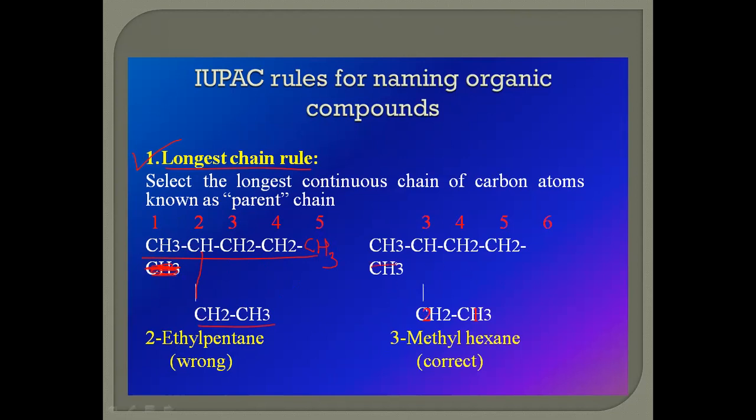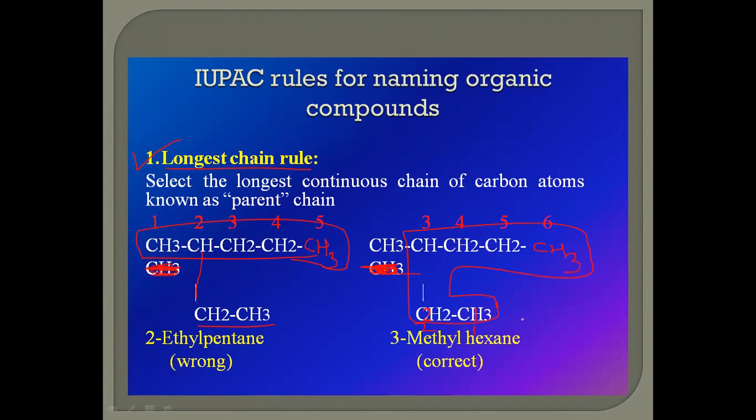Similarly, the naming starts from this 1, 2 by this selection of carbon chain. By selection of the straight line in this first example, there are only 5 carbon atoms, whereas on the right side, the selection of carbon chain is 1, 2, 3, 4, 5, 6.